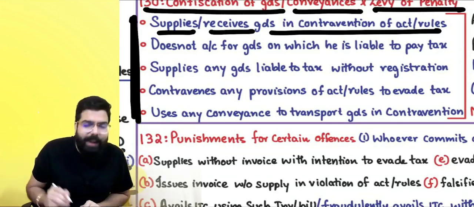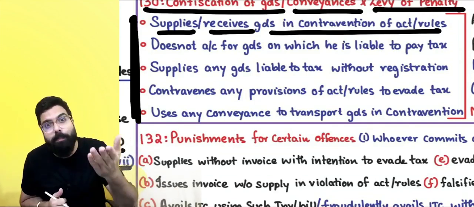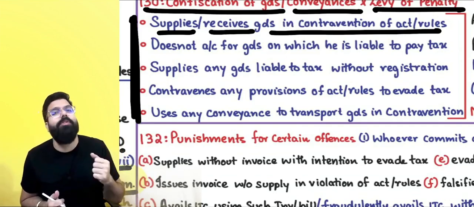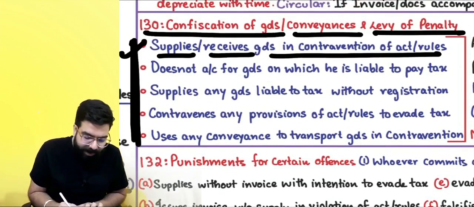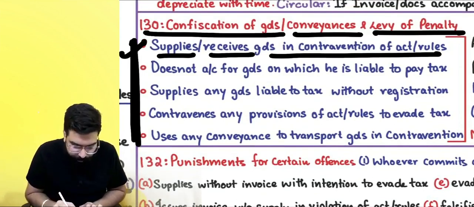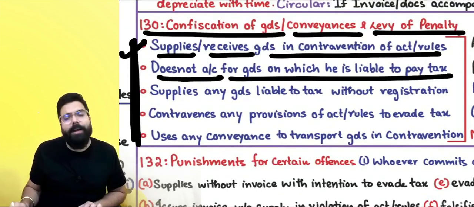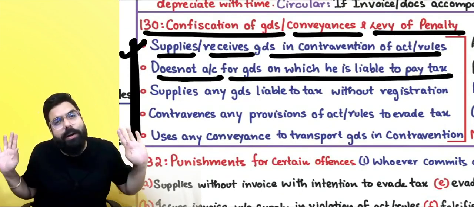Next, I bought the goods without an invoice. Again, I am doing a contravention, because you should buy on the basis of a valid document. Then your goods can be confiscated. Confiscation means ownership will be taken over by the government. Next, Section 130 says: does not account for goods which are liable to pay tax. I did not do the accounting of the goods.